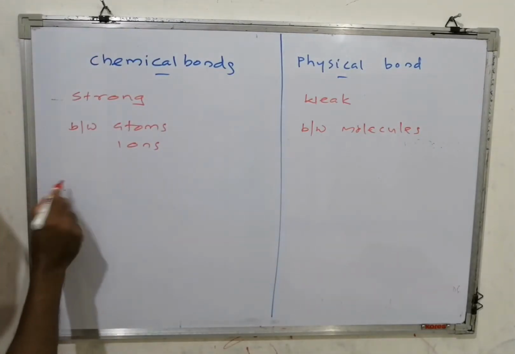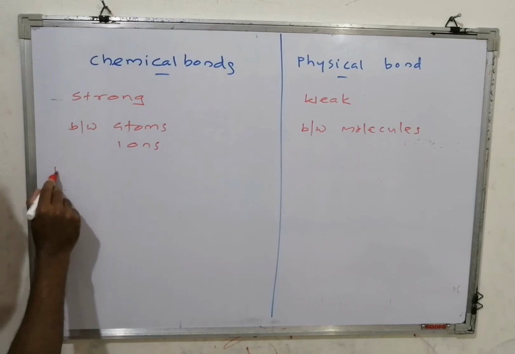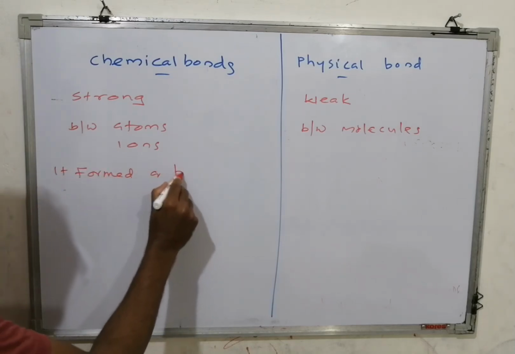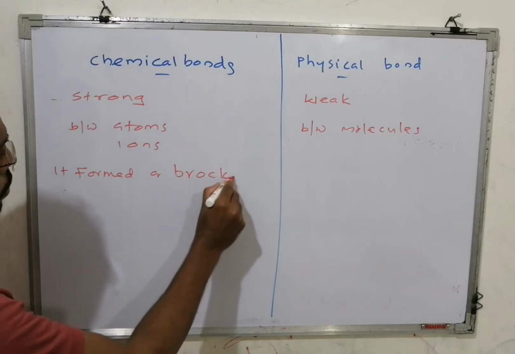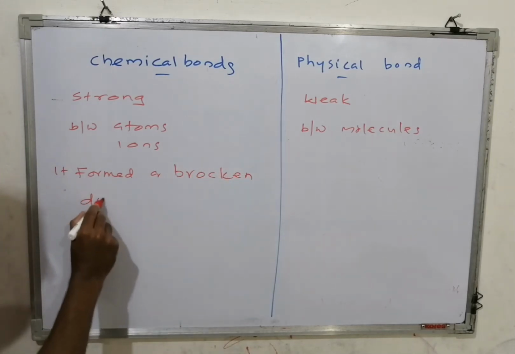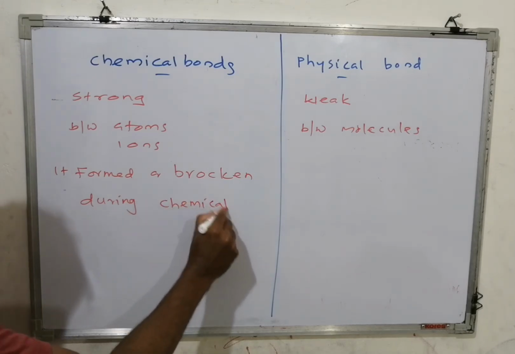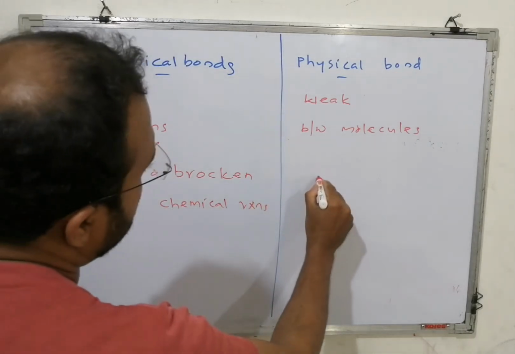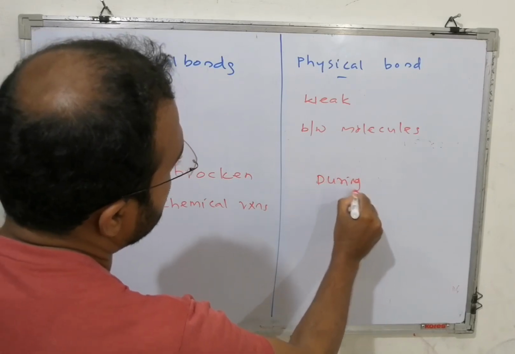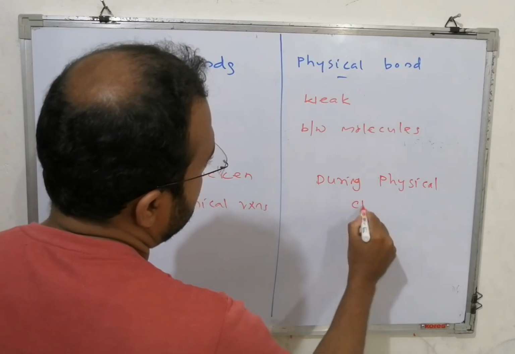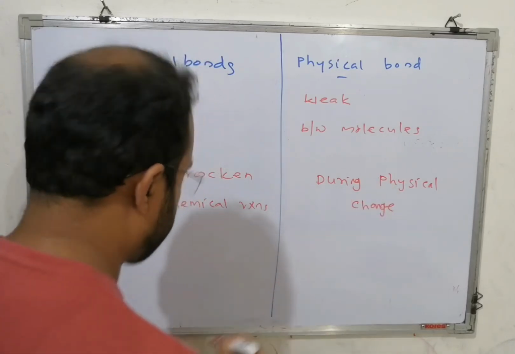Now, chemical bonds are formed or broken during chemical reactions, while physical bonds are involved during physical change.